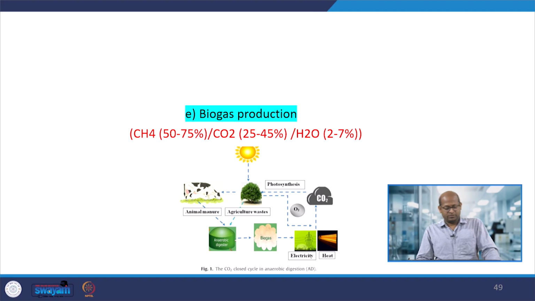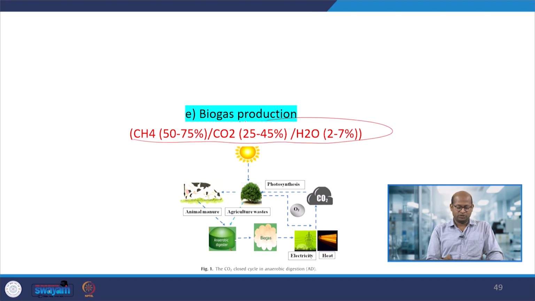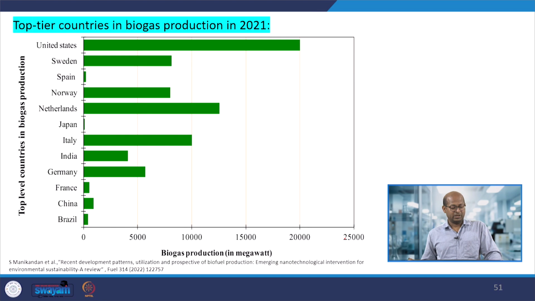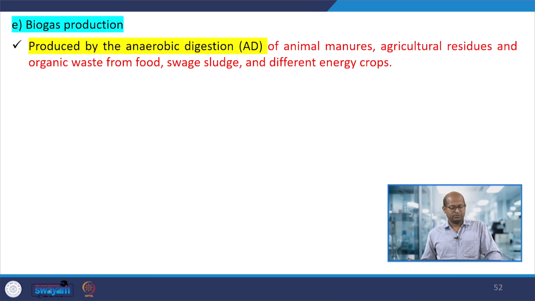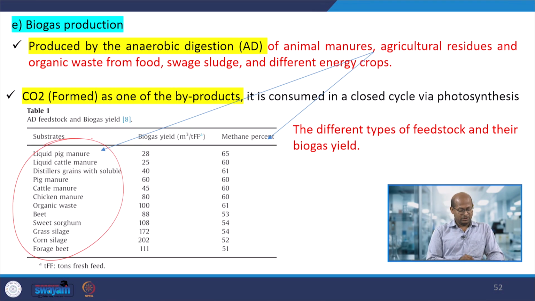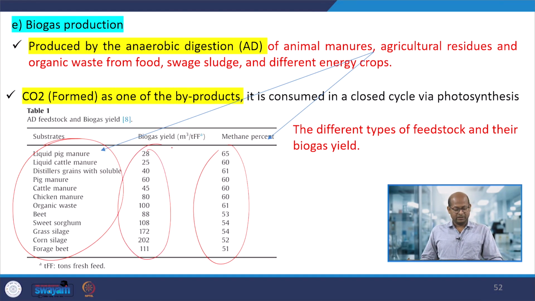Then biogas production. Biogas is basically composed of methane and CO2, and small fractions of water are also present in the biogas. Global biogas production gradually increases with years, you can see, and different countries are also producing biogas. This is basically the anaerobic digestion process. In that case different types of substrates we can use. I said methane is the main component, with CO2 also present and water also present. So biogas yields that amount.